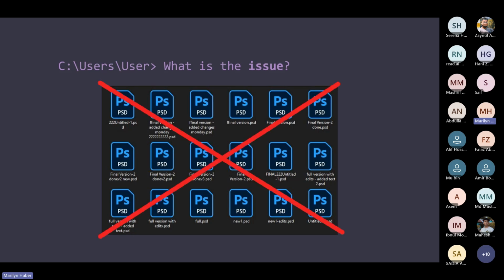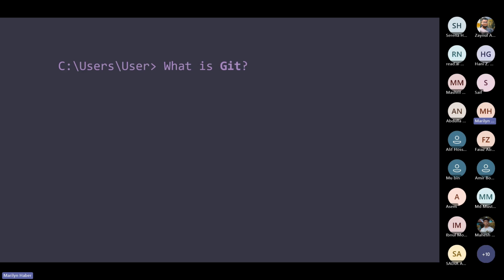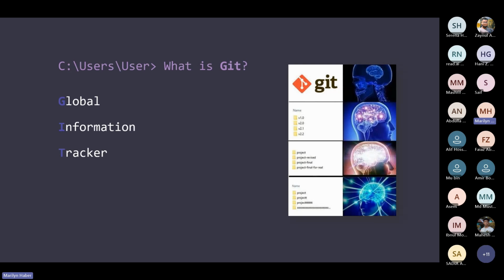So this issue is actually solved with Git, which is exactly a tool to help us track the global information that you are changing. So Git actually stands for Global Information Tracker, which helps us track the information about who did a certain change, when did a certain change happen, and where exactly did the change happen. All clear so far?